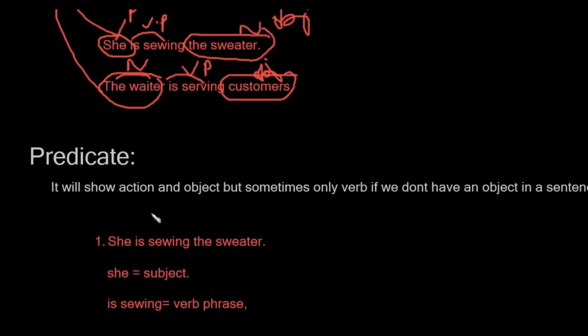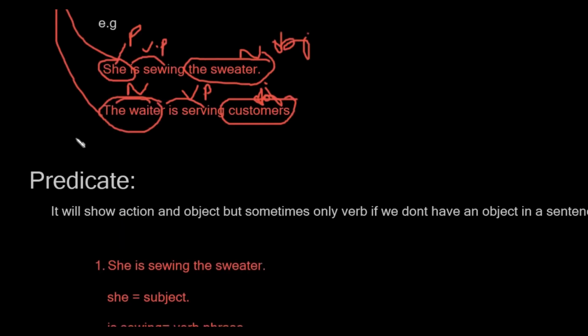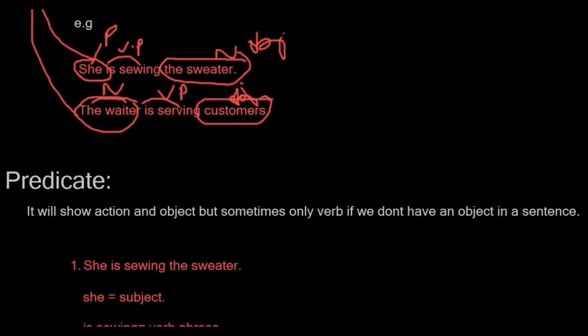Very simple. Okay, predicate. Most people are confused about predicate, but it is very easy and very simple. All you have to do is understand this topic right here in this video. A predicate will show the action and object, but sometimes only the verb if we don't have an object in a sentence. A predicate will be made up of verb and object, but sometimes we don't have an object in a sentence, so the verb alone is also the predicate.